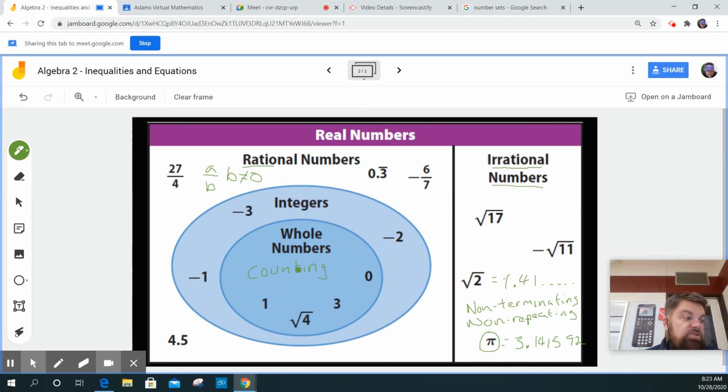The natural numbers are the counting numbers, sort of, and then there's some discussion about whether 0 is a whole number or not, because really it's not a number, it has no value, but it's a placeholder. But for the most part in high school, integers are counting numbers that are positive or negative. Whole numbers are just the positive integers. The square root of 4 is a counting number because the square root of 4 is 2.